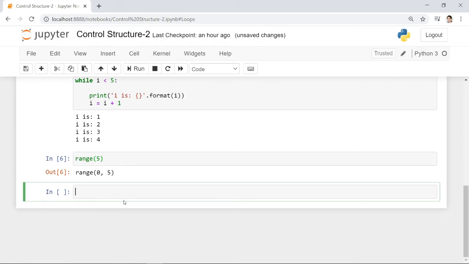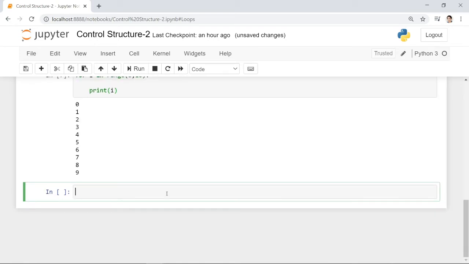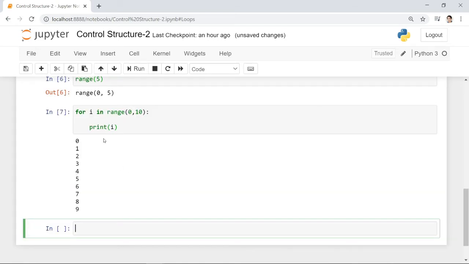For demonstration, for i in range. Instead of a sequence, we define a range. For example, I will define a range from 0 to 10, then we will loop through the numbers. Let's say print i. Let's look at the result. Okay, so it will print from 0 to 9.